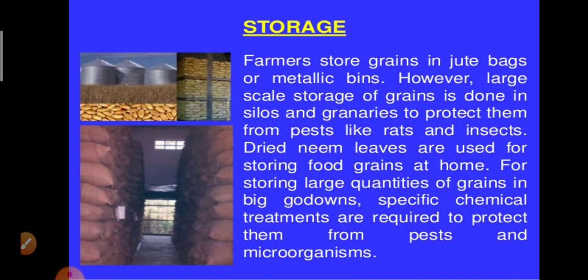So, after the production of crop, we have to protect them and store them carefully. We have to protect them from many pests, insects, as well as microorganisms.